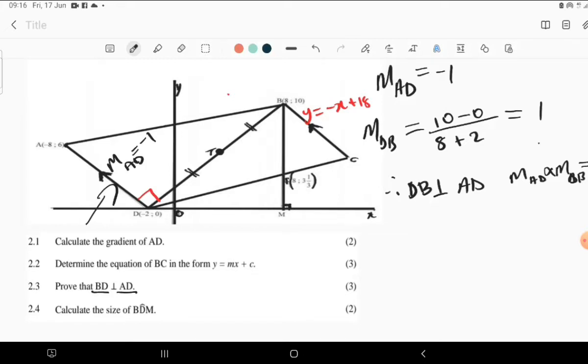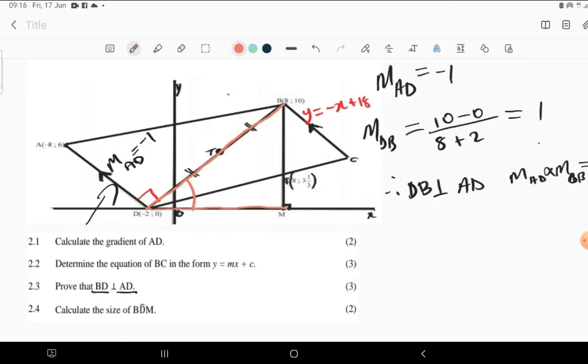Now, moving to the next question. It says, calculate the size of angle BDM. Let's look at angle BDM over there. Let me just highlight it. Which is this angle? We're looking for this angle.